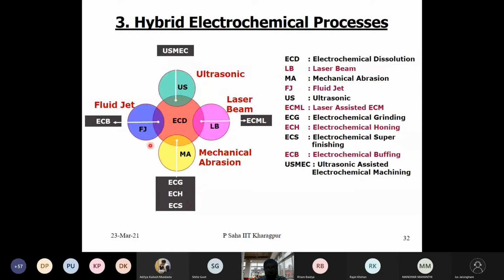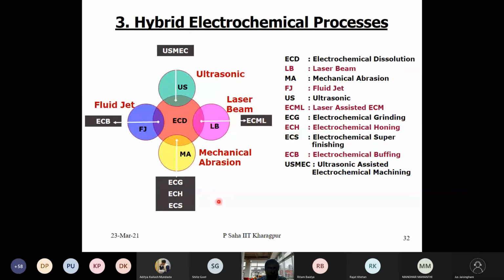With this, sometimes we use ultrasonic waves to improve the process, so it becomes ultrasonic assisted electrochemical machining. Or you can have electrochemical machining assisted with a laser beam, which we call laser assisted electrochemical machining.